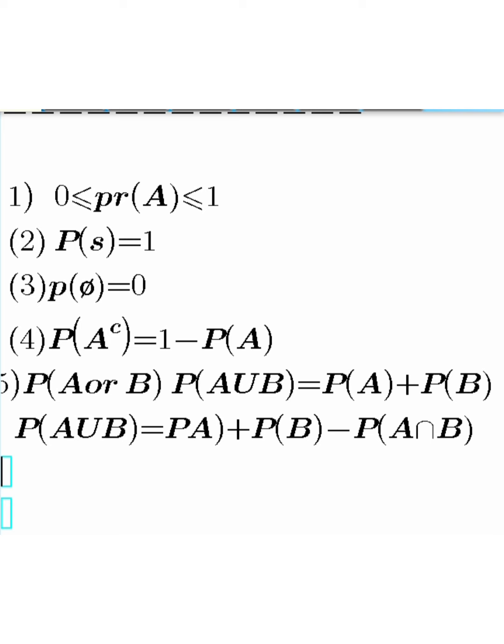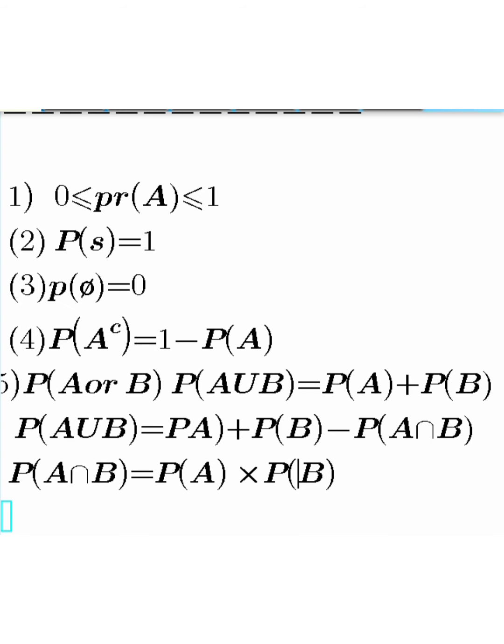We also have if the events are occurring at the same time. If the events are occurring at the same time, it simply means they are independent. You understand? And when we say something is independent, we are talking about events that can occur at the same time. So there is an intersection sign between the two of them. If they are independent, what you do is just multiply the two probabilities together. So that is that.